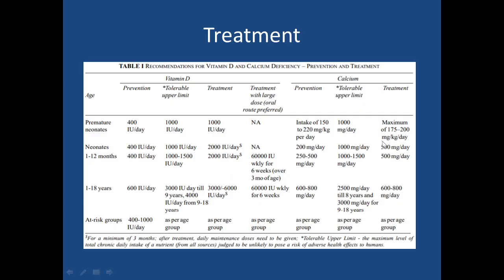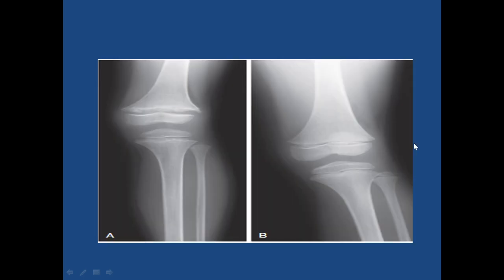Okay, now how will we treat? Before telling the treatment, we can divide different types of rickets. First one is nutritional, due to nutritional deficiency. In this there is deficit of vitamin D. Generally this is seen due to malnutrition. Okay, so breast milk is also deficient in vitamin D.